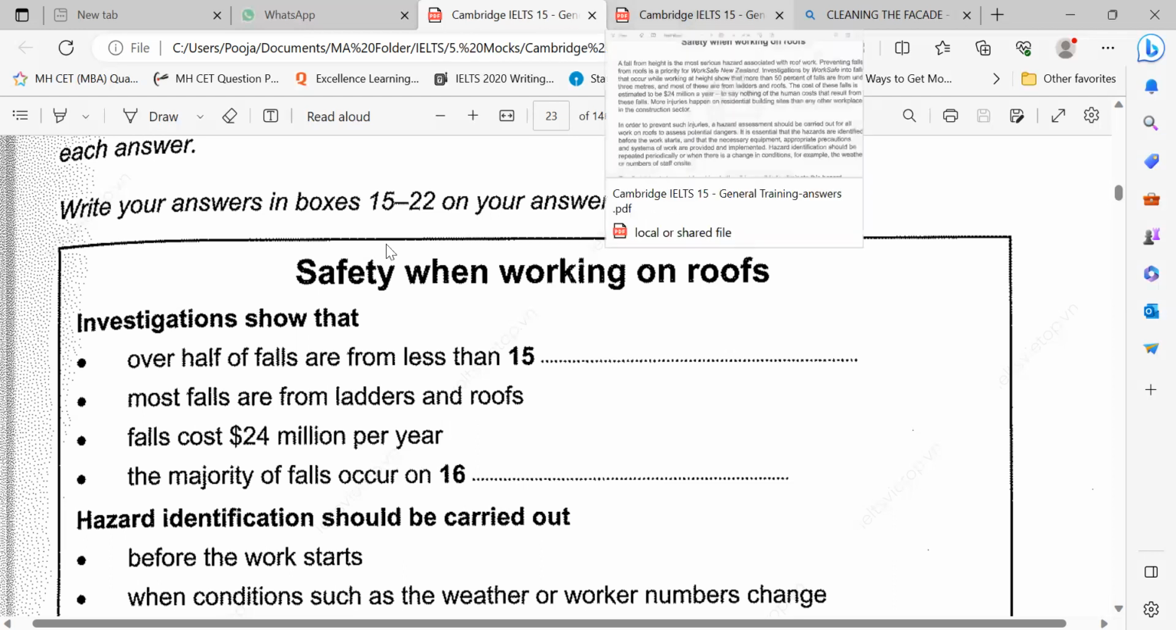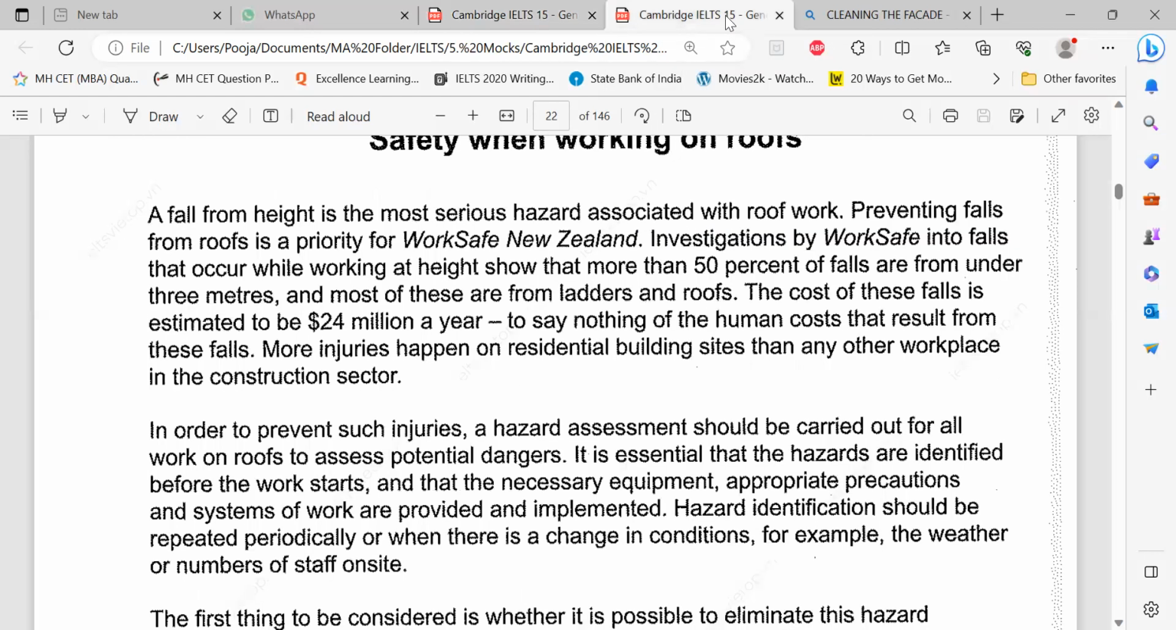Let me go and read after 24 million, wherever I see this. Did I see this 24 million? That's my clue. Don't read anything before this. Where's majority? More injuries happen on residential building sites. So majority is more injuries. 3 words. So can I use 3 words? Yes, I can.